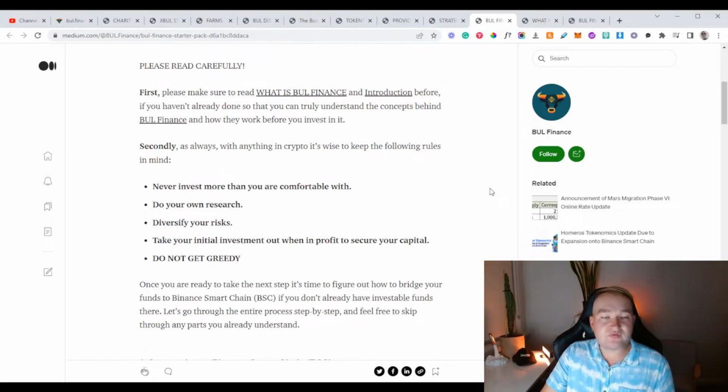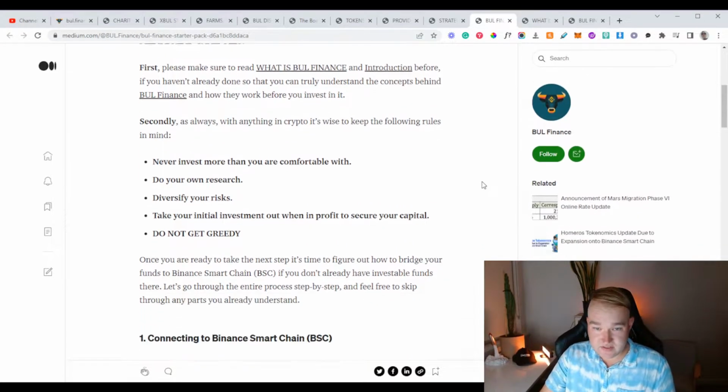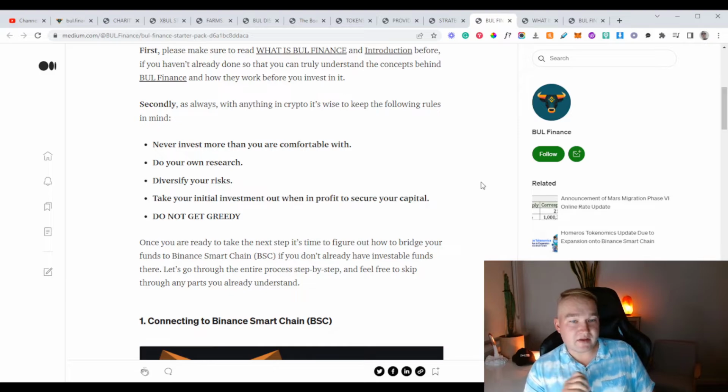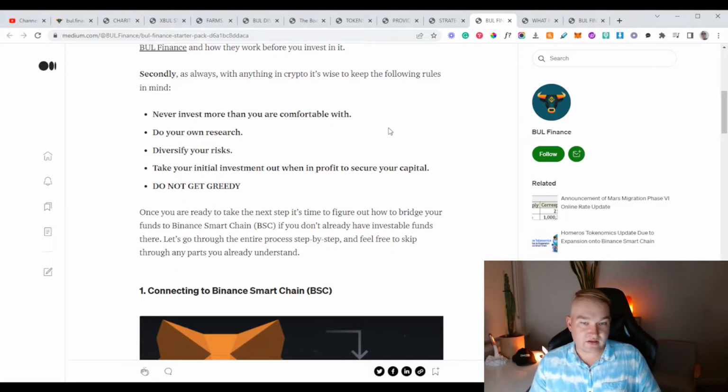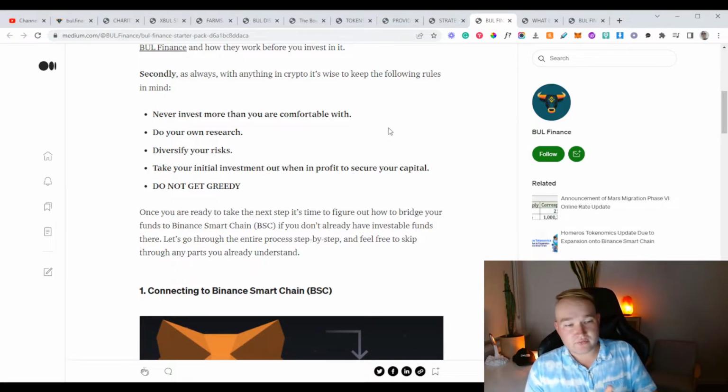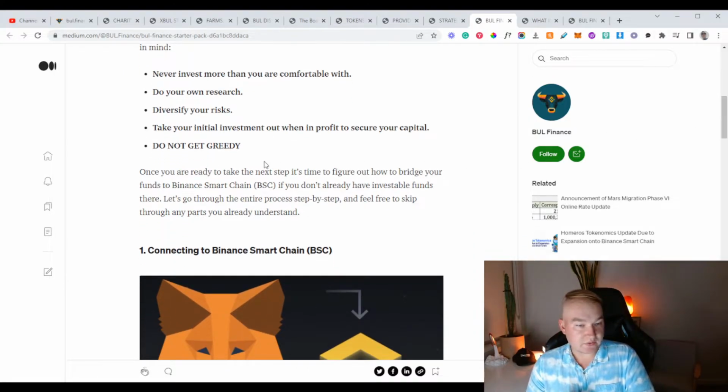Now, the Bull Finance starter pack, let's go through this. So they've said, please read this carefully. So first, please make sure you read the Bull Finance introduction, which we just went through, if you haven't already, so that you can truly understand the concepts behind Bull Finance and how they work before you invest in it. Very good. Secondly, as always with anything in crypto, it's wise to keep the following rules in mind. And I recommend these myself. So never invest more than you're comfortable with. Do your own research. Diversify your risks. Take your initial investment out when in profit to secure your capital, and don't get greedy.